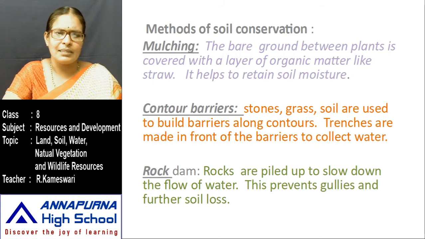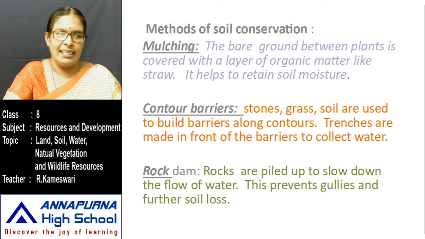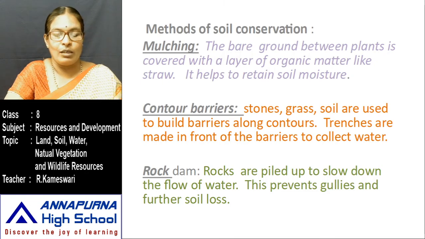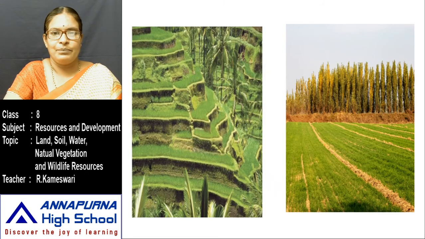Rock dam. Rocks are piled up to slow down the flow of water. This prevents gullies and further soil loss. Water flows from the top areas to the lower areas, and sometimes the water comes too fast. At that time, if you put a big rock in the flow of the water, that rock slows the speed of the water. You construct it like a dam using rocks. That is called a rock dam.